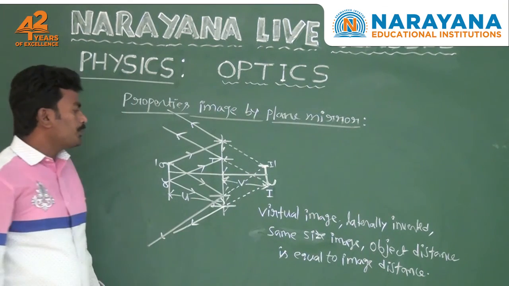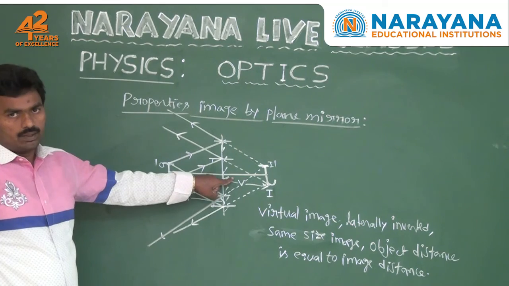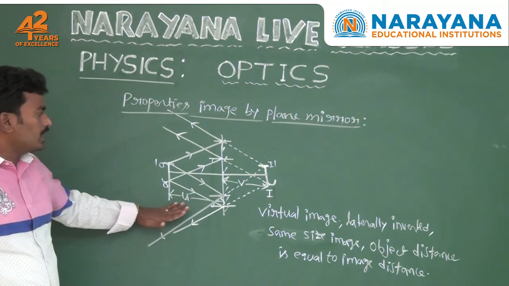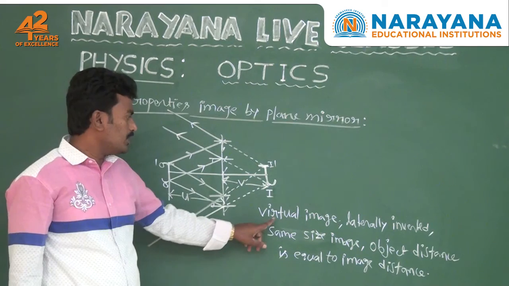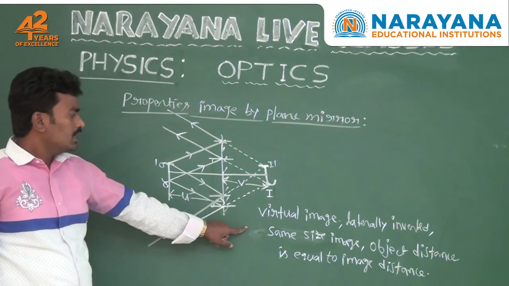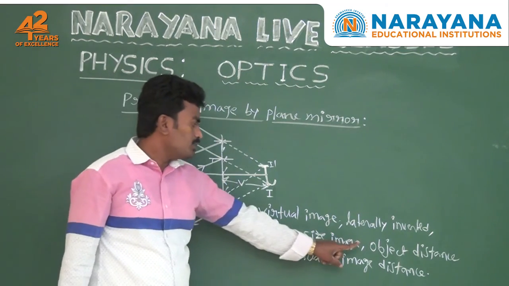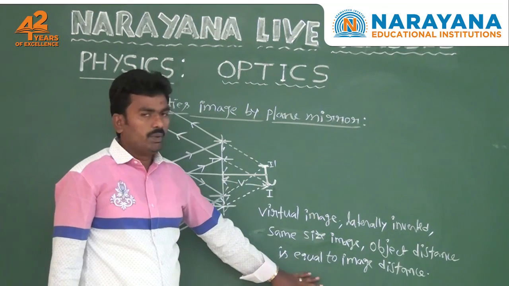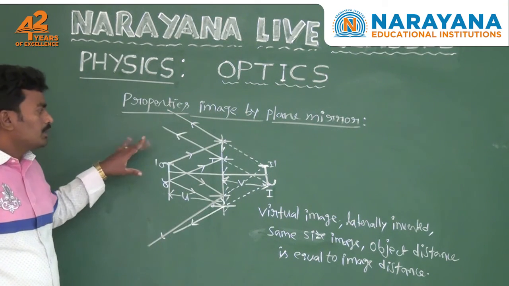So these are the properties we observed on plane mirror. In this plane mirror we observed these properties of image: a virtual image, a laterally inverted image, the same size of image as that of the object, and object distance equal to image distance. So these are the properties of image by plane mirror.